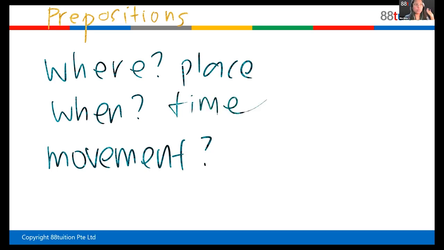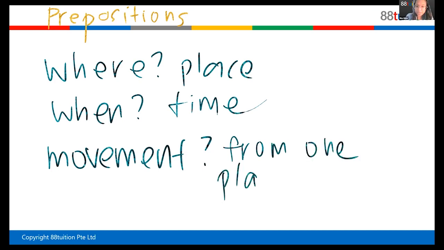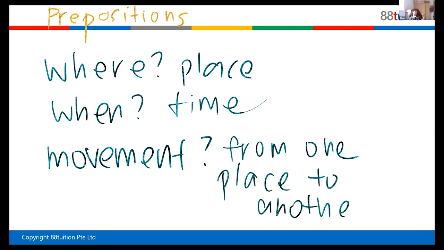Movement tells you moving from one place to another place. For example, I walked along the path, or I walked into the room. So I'm moving from one place to another place. So that is movement, okay? So there are three.